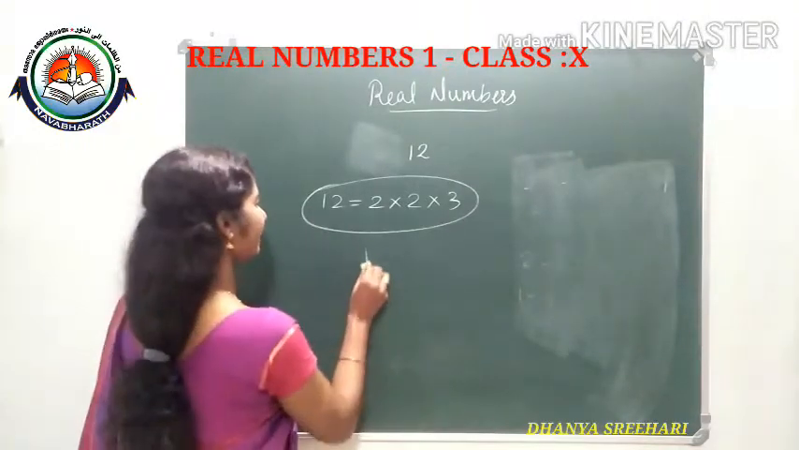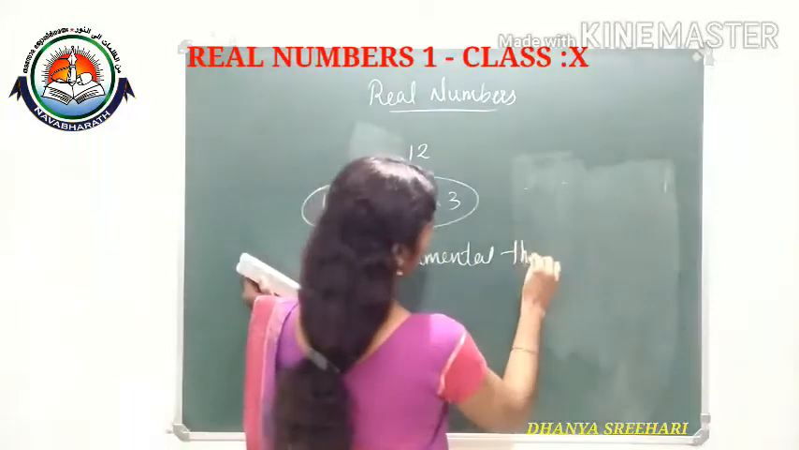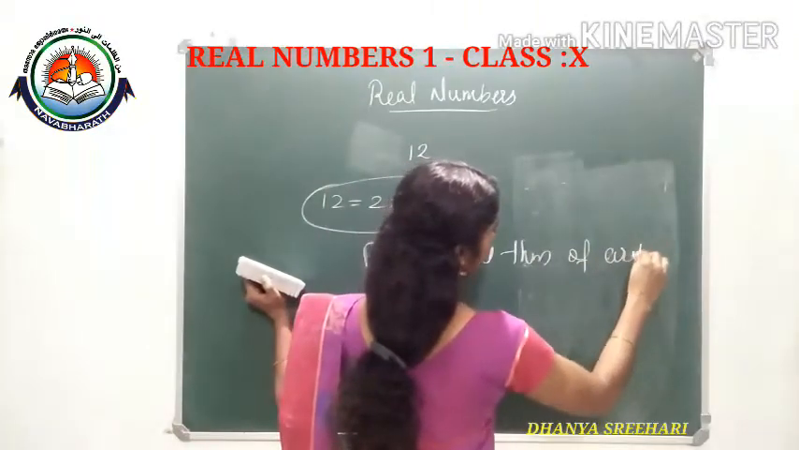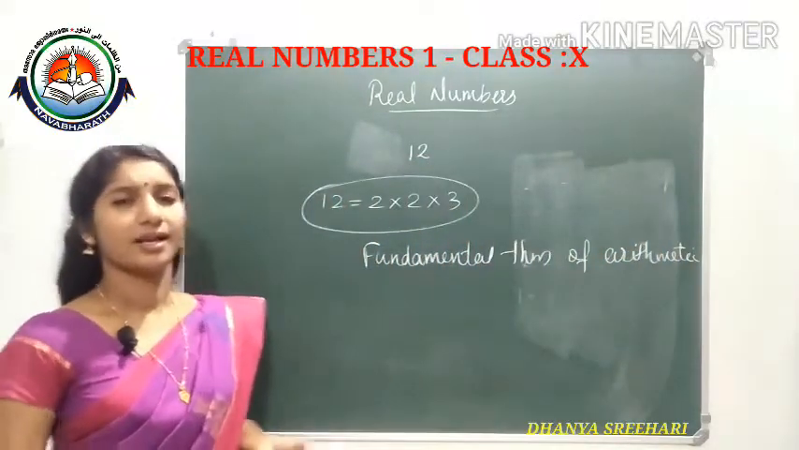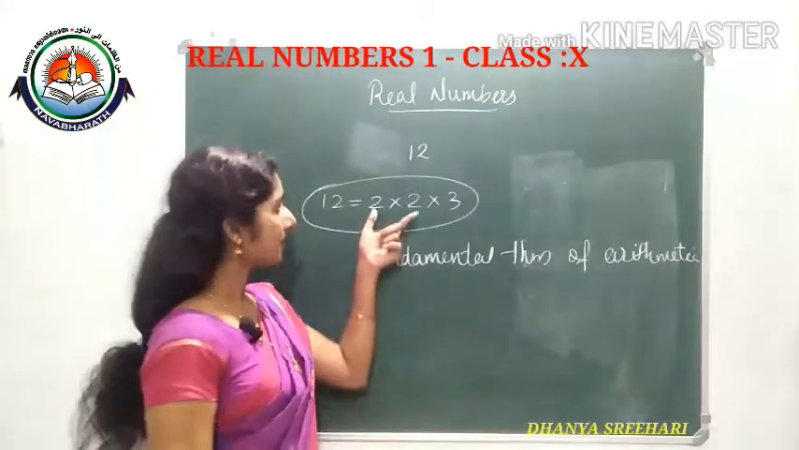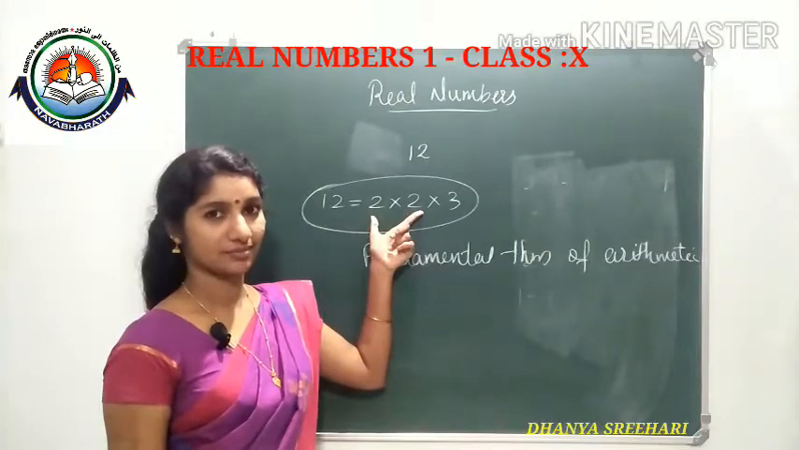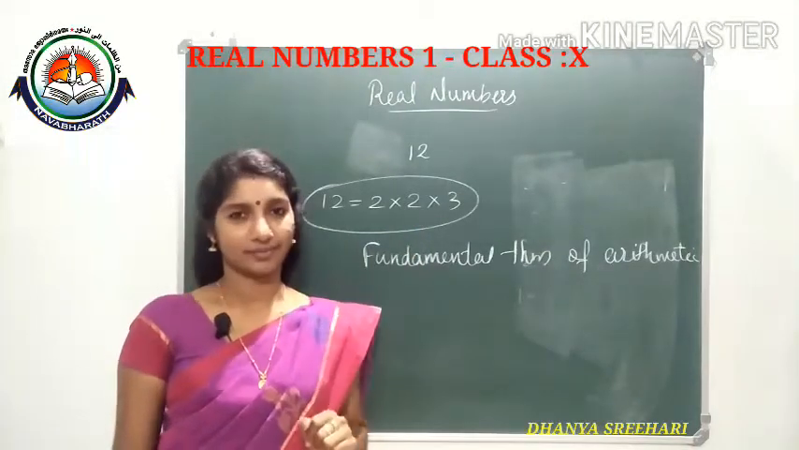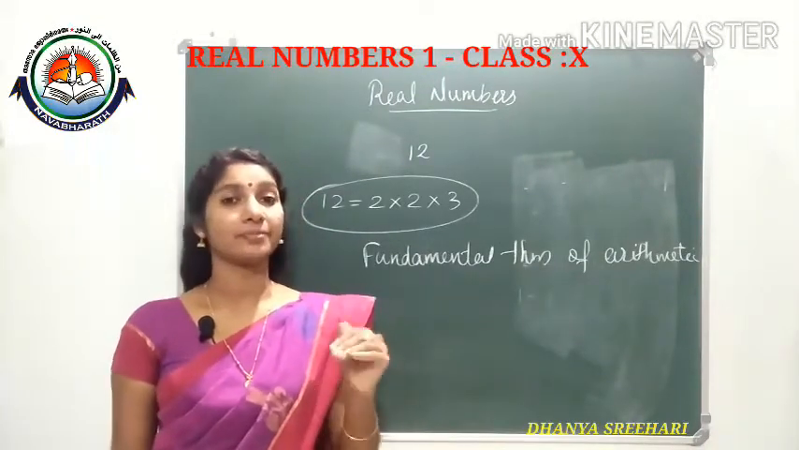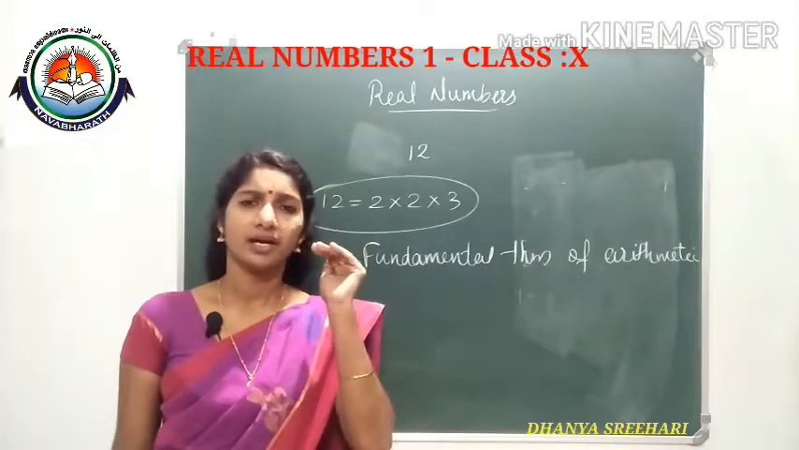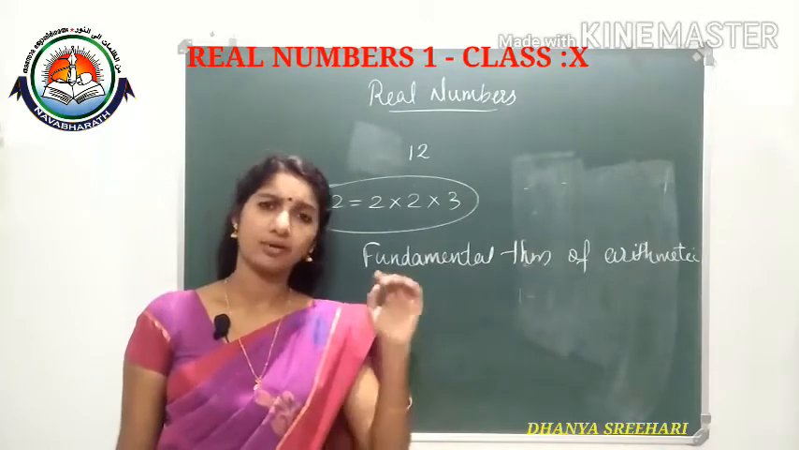The fundamental theorem of arithmetic says every composite number can be expressed as a product of its prime factors. What I told? Every composite number can be expressed as a product of its prime factors. Every composite number has, of course, what? Prime factors. Every composite number has prime factors.